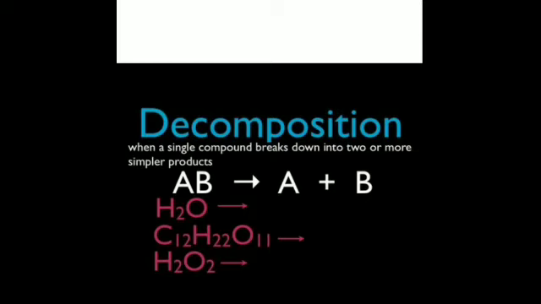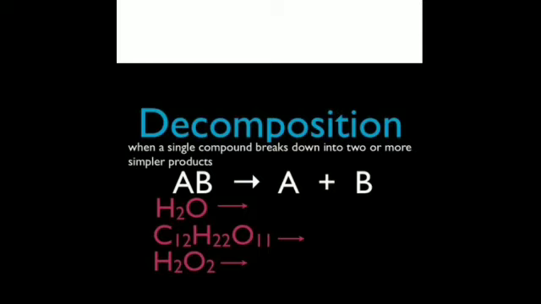This is generally with the help of either heat, light or electricity, and it is divided into three types: thermal decomposition, photo decomposition and electrolytic decomposition. A very simple example was the heating of limestone and changing it into quicklime, that is CaO, and carbon dioxide is produced. I had shown you how potassium chlorate is decomposed to give you oxygen, and potassium chloride is formed.